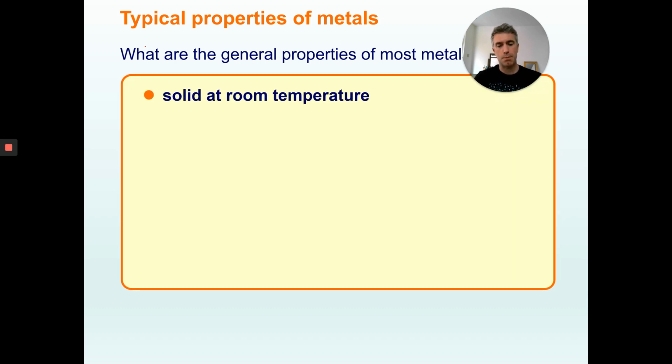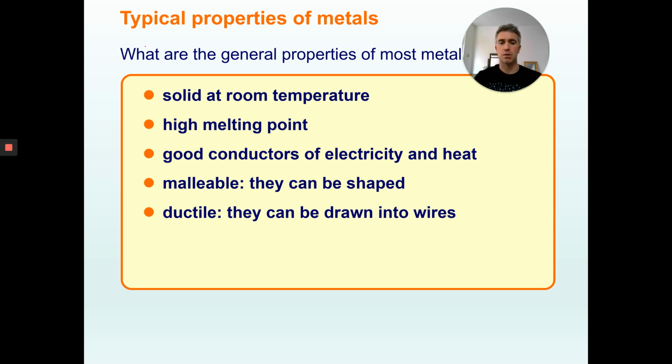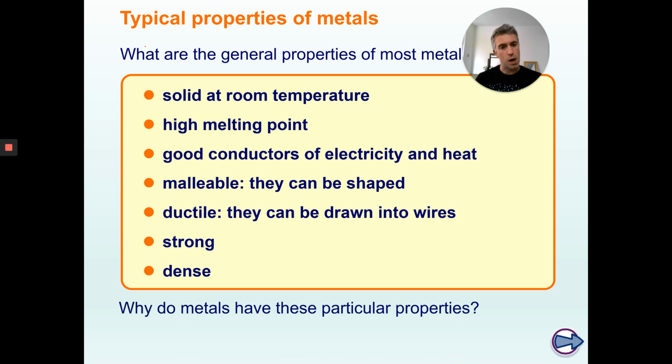They're solid at room temperature. They have a high melting point. They are good conductors of electricity and heat. They are malleable, as in you can shape them, normally with a hammer. They are ductile, can be drawn into wires. They are strong. And they are dense, which means there's a lot of mass in a small amount of space. Why do metals have these properties? That is the aim of today's lesson.